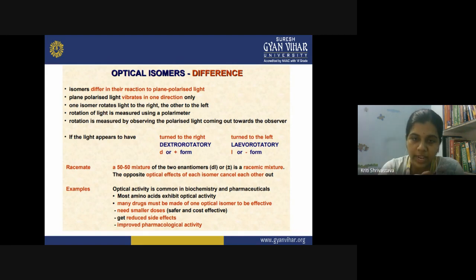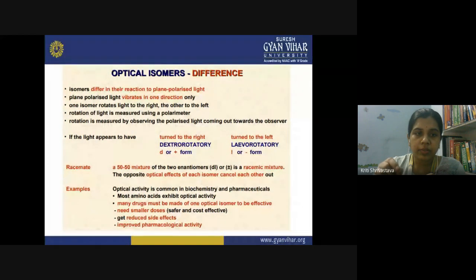So when such light falls on an optically active molecule, the molecule, due to the asymmetry present in it, can rotate the light in either direction. Okay, so if it is rotating to the right, you call it clockwise, and if it is rotating to the left side, you call it anti-clockwise rotation.